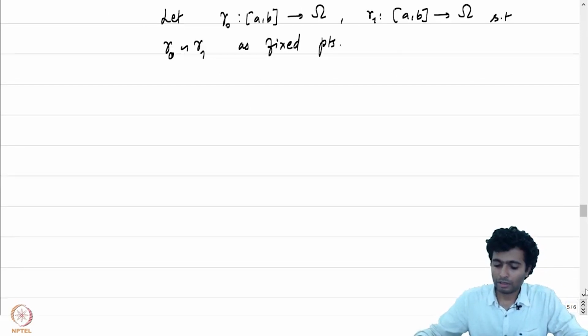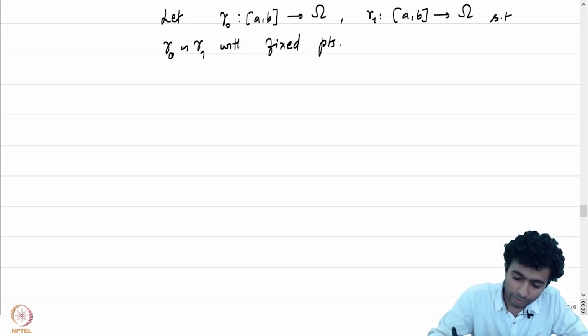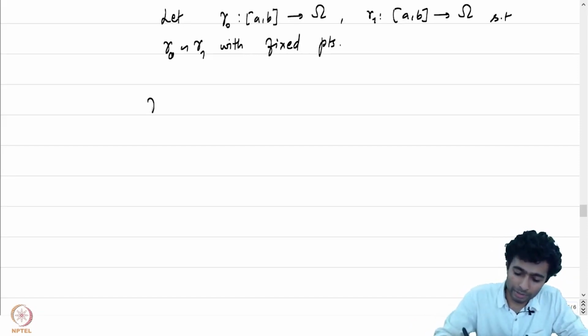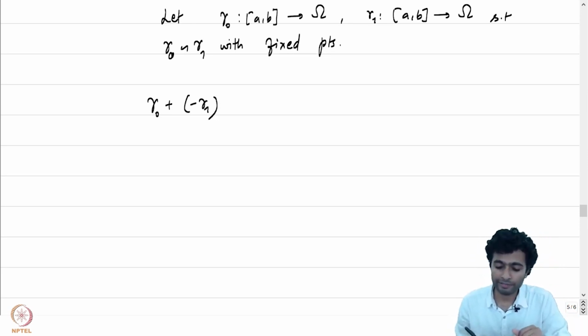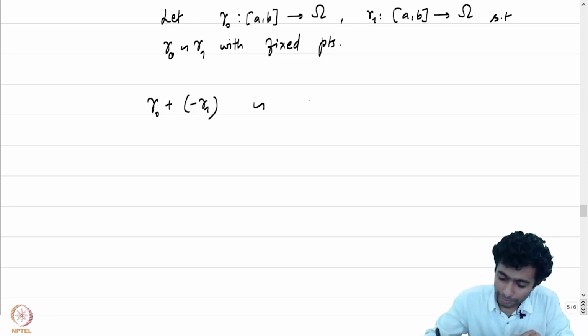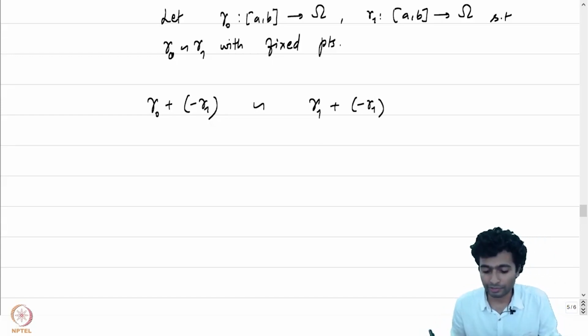Then, homotopic with fixed endpoints. And if you notice, gamma 0 plus the reversal of gamma 1, by one of the exercises given in the previous lecture, this is homotopic to gamma 1 plus minus gamma 1. We have used actually more than one exercise from the previous lecture.